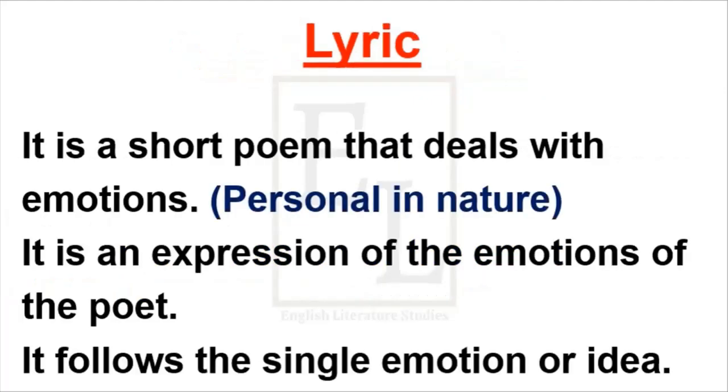It is a short poem that deals with emotions. Now what type of emotions? Emotions of the writer only, because it is personal in nature. Since it is a category of subjective poetry, it is surrounded by the thoughts and emotions of the writer only. So lyric is also personal in nature. This is a very important thing to keep in mind: lyric is always personal in nature. It is an expression of the emotions of the poet only.